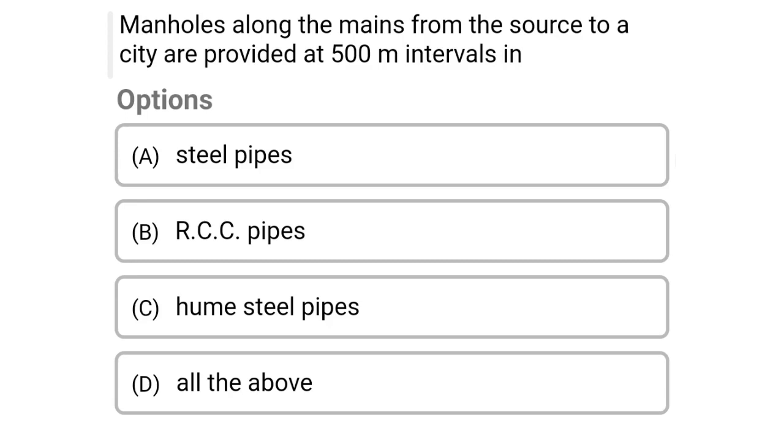Hello friends, today we are going to see the MCQ of environmental engineering in the topic of collection of sewage. So the first question, manhole along with the mains from the source to a city are provided at 500 meter intervals in option A steel pipes, option B RCC pipes, option C Hume steel pipes, option D all the above. So the correct answer is option D all the above.